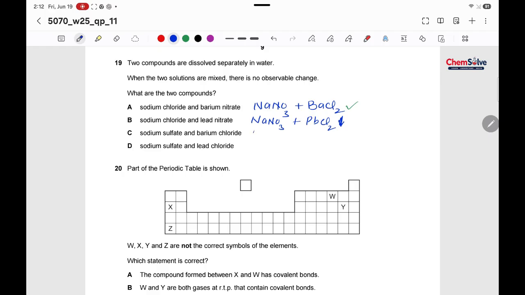Next, sodium chloride and barium sulfate will also produce a precipitate because it's an insoluble salt again. And lastly, sodium chloride and lead sulfate will again produce a precipitate because it's an insoluble salt as well. So the correct option stays option A.